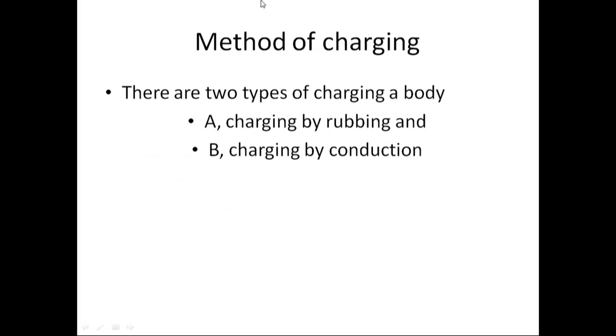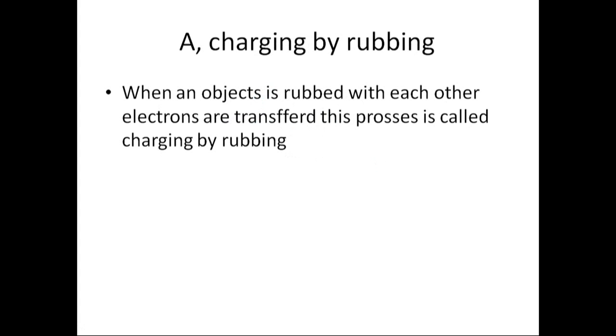And the next is methods of charging. There are three ways of charging a body. The first is charging by rubbing, the second is charging by conduction, and the other is charging by induction. Charging by rubbing: when objects are rubbed with each other, electrons are transferred from one to another. This process is called charging by rubbing. This means charging by rubbing is the process in which a charged body is rubbed with an uncharged body, and electrons from the charged body are transferred into the neutral body.